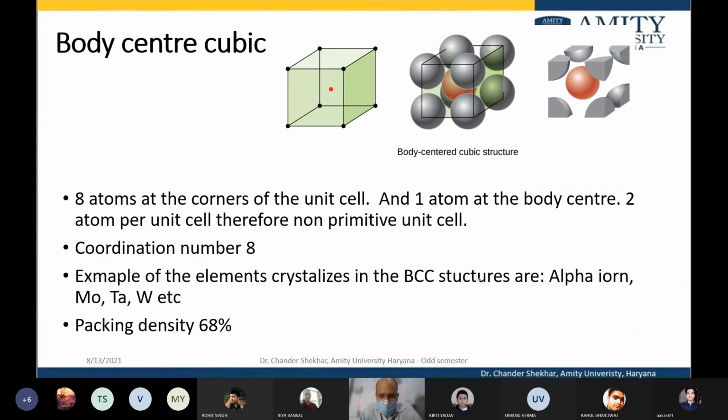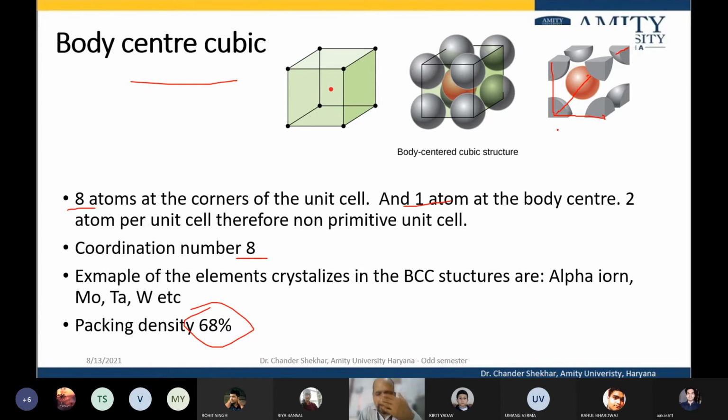Body centered cubic. Similarly, we can find out the packing density, the coordination number, and the number of atoms per unit cell for the body centered cubic. The packing density in the body centered case is 68%, and we need to remember the atoms do not touch either along the side of the unit cell or through the face of the unit cell. The atoms touch one another through the body diagonal.